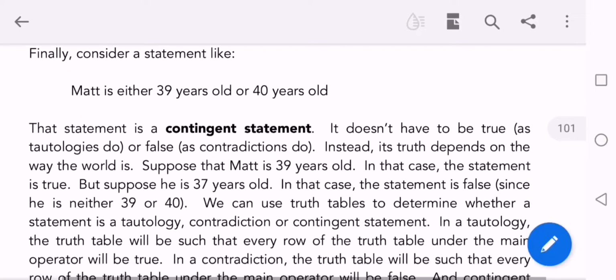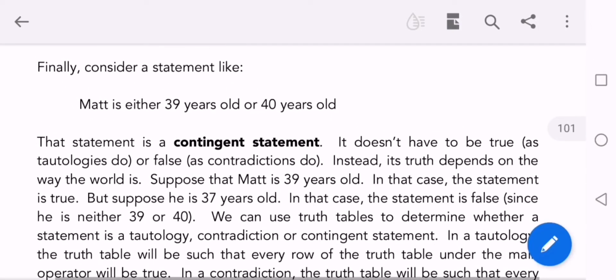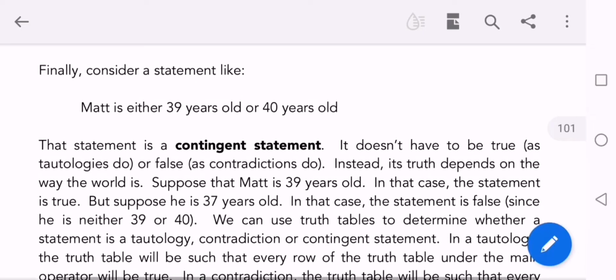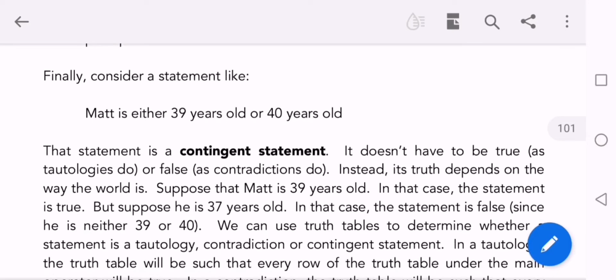Similarly, take another example: Matt is either 39 years old or 40 years old. In this case, it is true if Matt is 39 years old and not 40 years old.